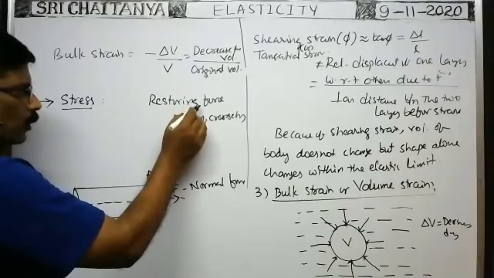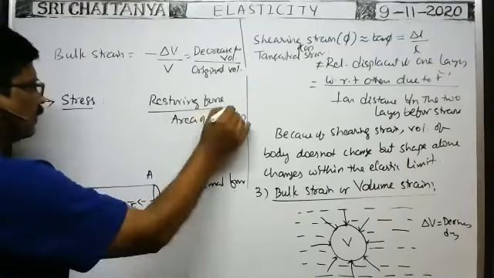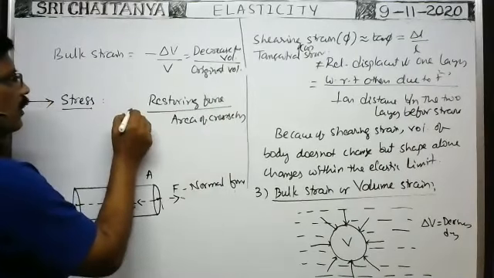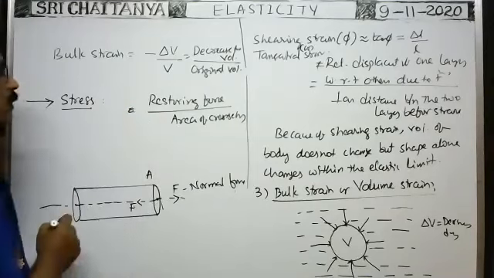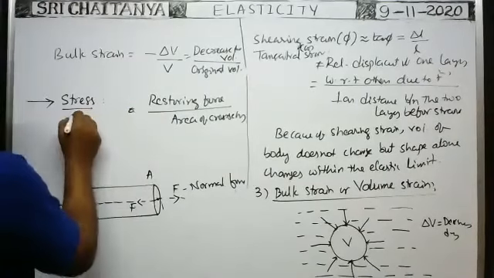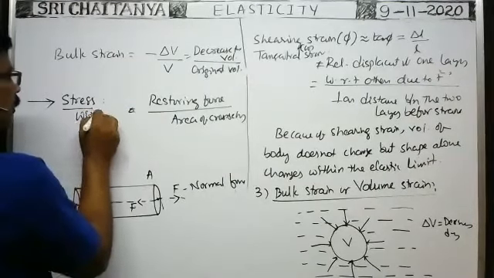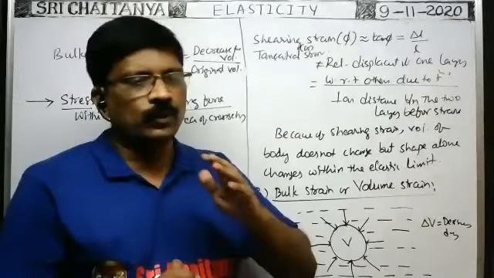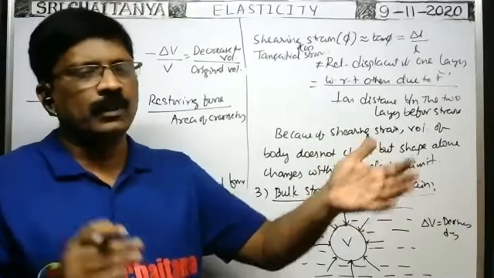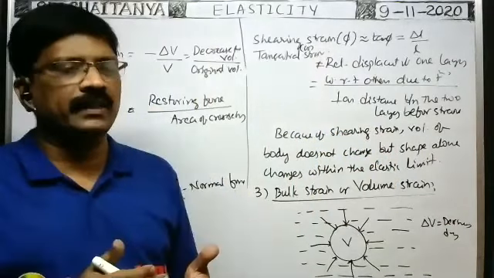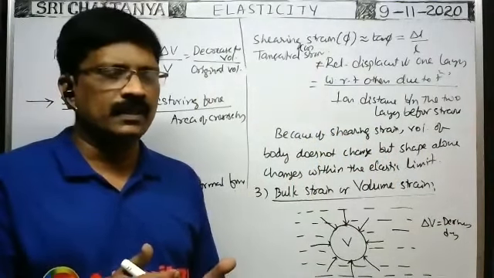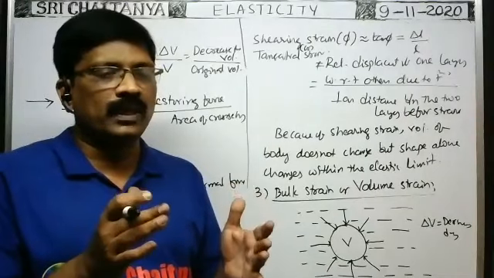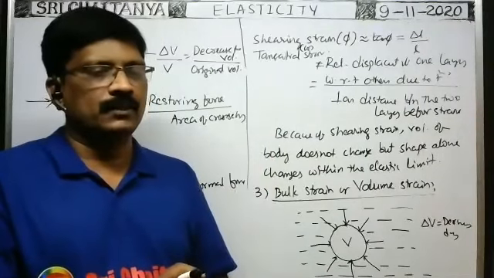The restoring force developed per unit area of cross section is called the stress in the body. That is the stress. Within the elastic limit is very important; only within the elastic limit are we discussing this. Within the elastic limit means that when you remove the deforming forces, the body comes back completely to its original shape. Then the body is said to be within the elastic limit.